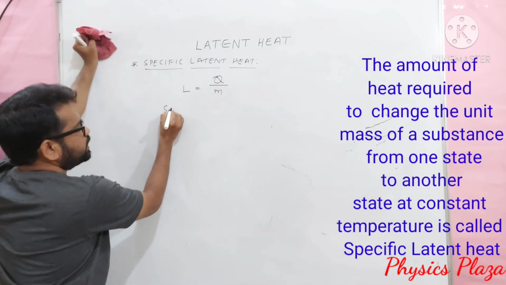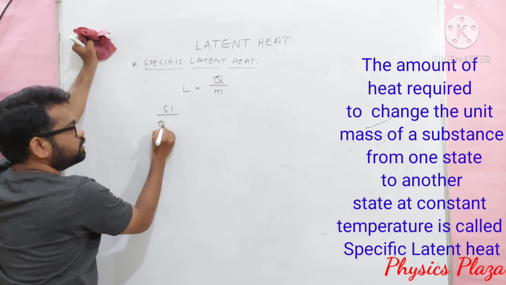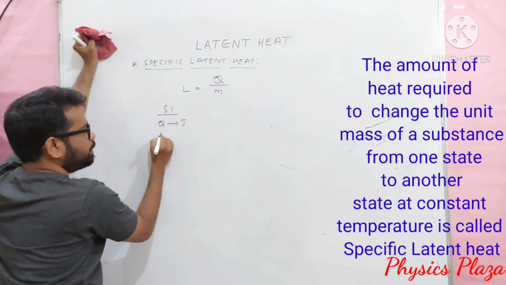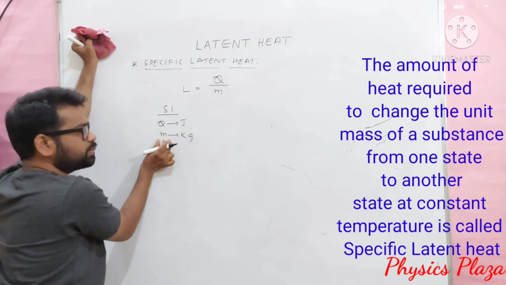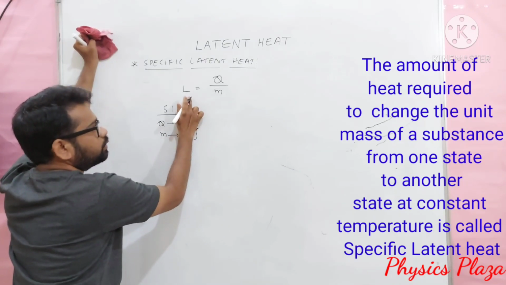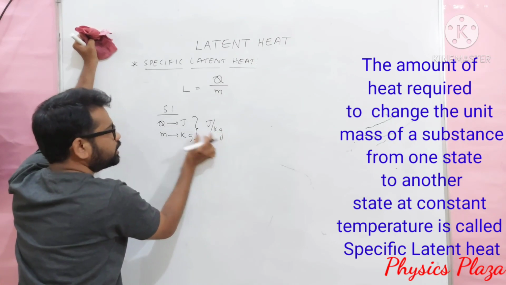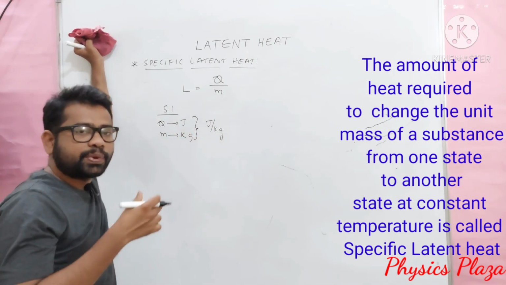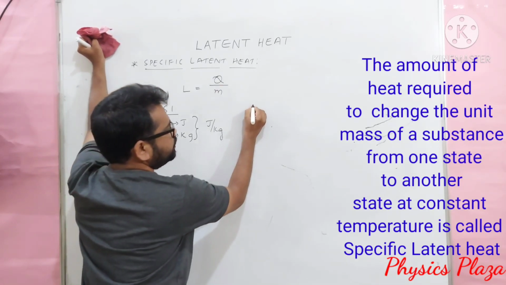Then let us see the units. Children, in the SI system, Q is measured in joule and m is measured in kg, so the unit of L is joule per kg. Joule per kg is the SI unit of specific latent heat. Then what are the CGS units?